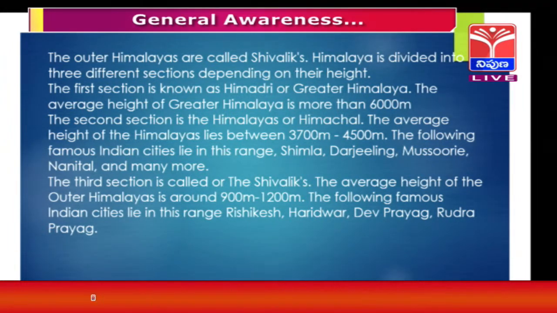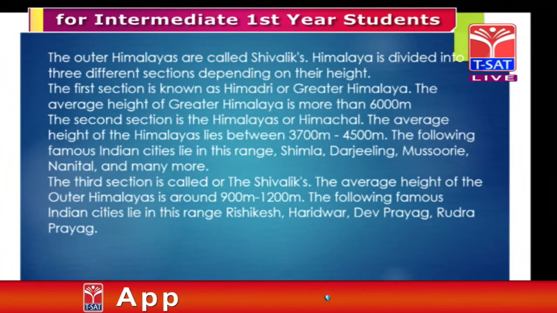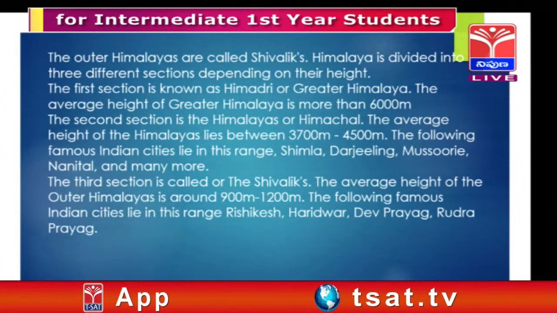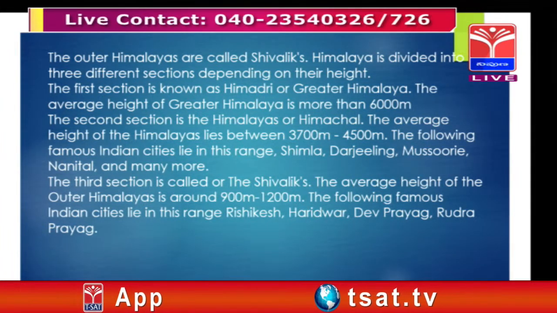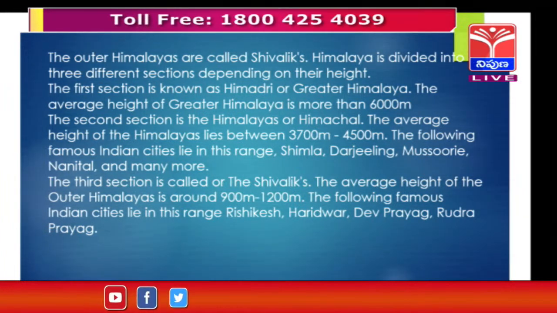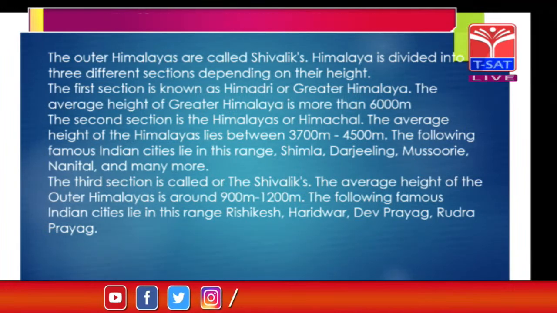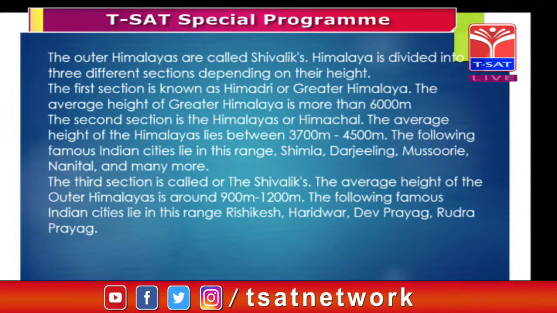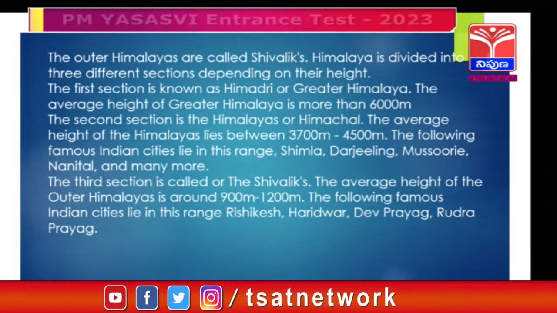And the third section is called the Shivaliks. The average height of this outer Himalayas is around 900 meters to 1200 meters. Here also there are famous cities: Rishikesh, Haridwar, Devprayag and Rudraprayag. Mostly all are famous traditional temples.